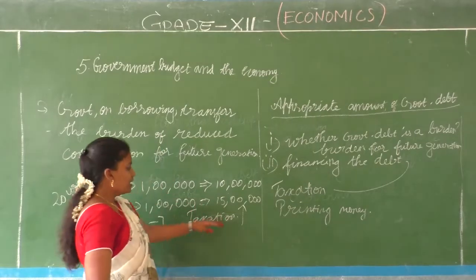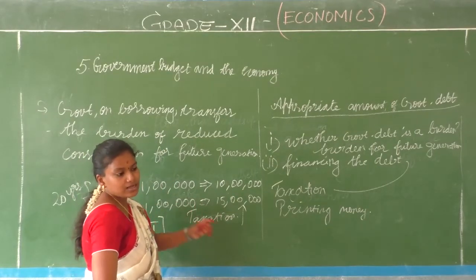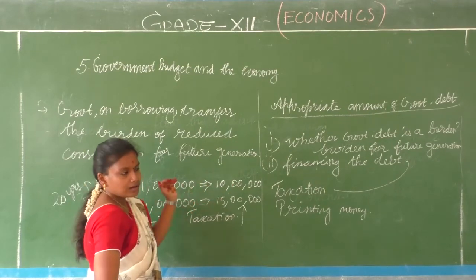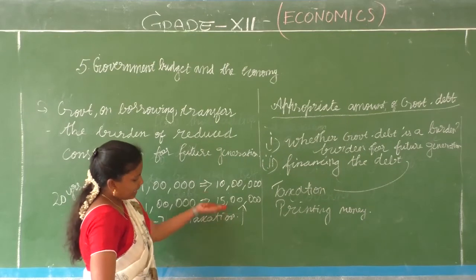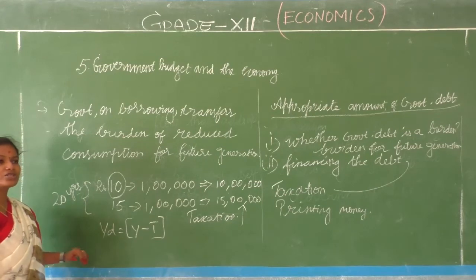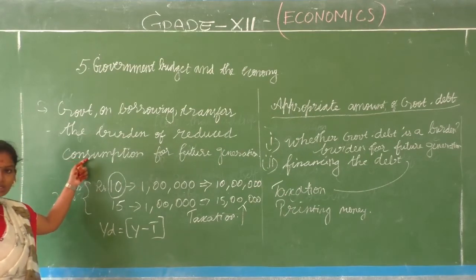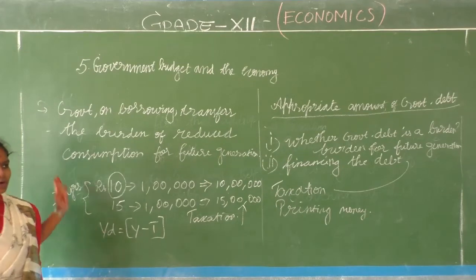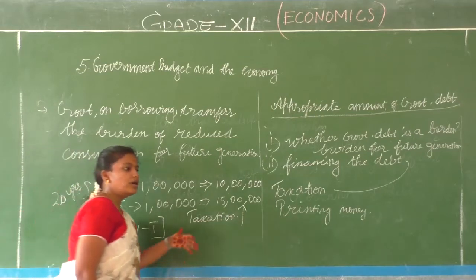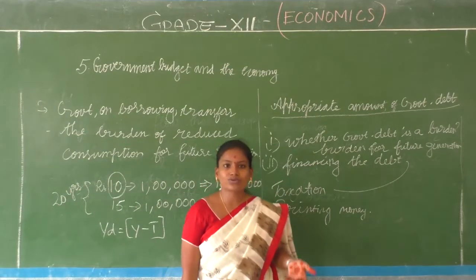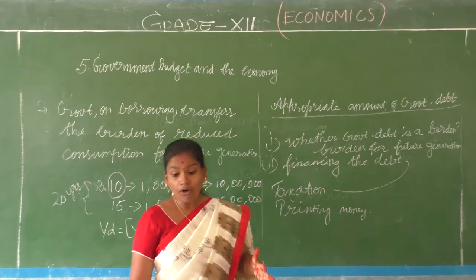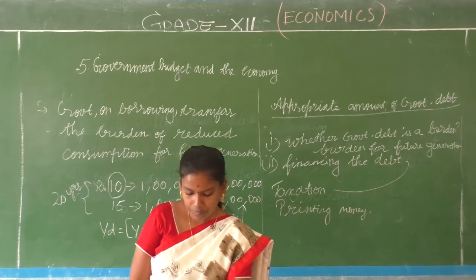Because when you have reduced disposable income after 20 years, when the government is going to increase taxes to repay this particular bond and its interest, the taxes will be more, and that will decrease the disposable income of the future generation, which will in turn affect the consumption. When the consumption becomes less, the output also should be brought down. That is not a good sign. So investment comes down, the growth also comes down. So debt is actually acting as a burden for who? For the future generation. Okay.